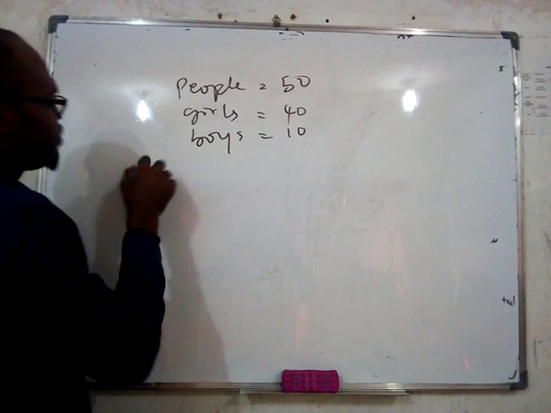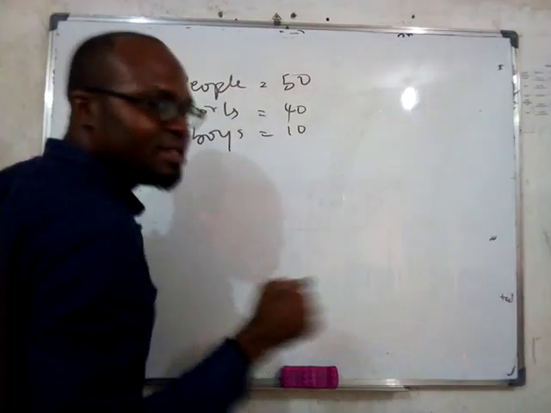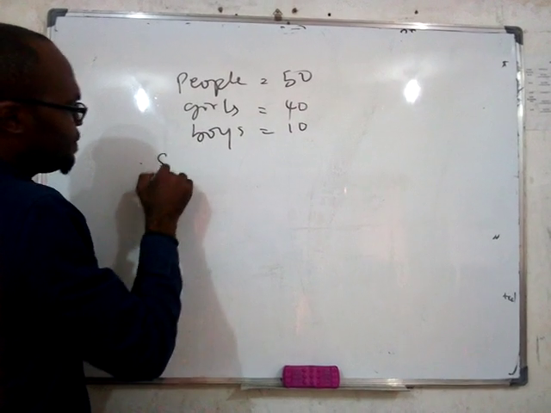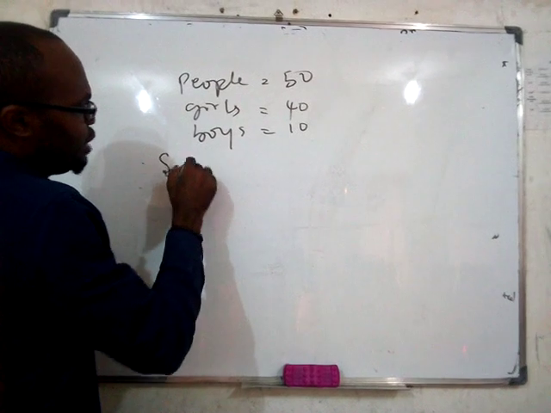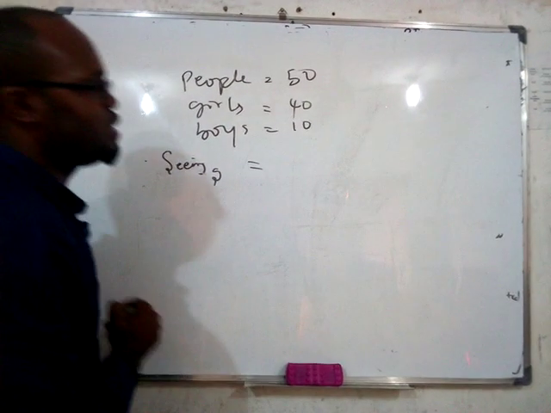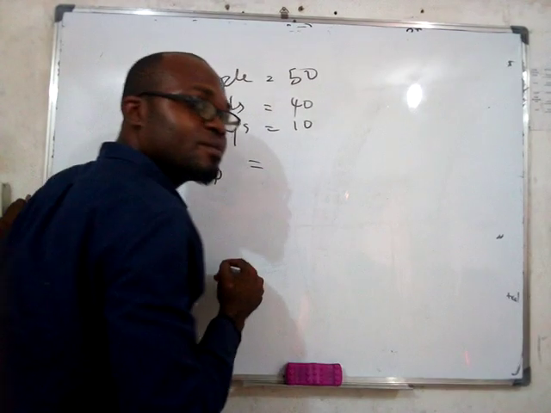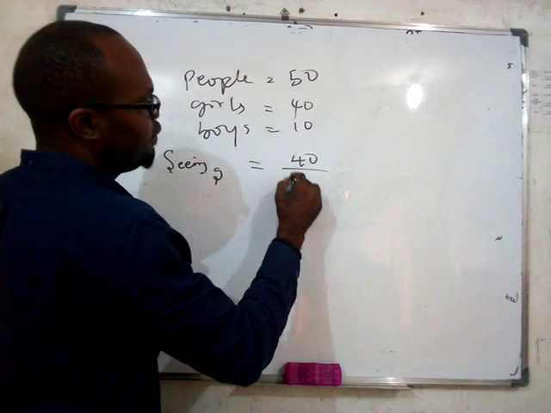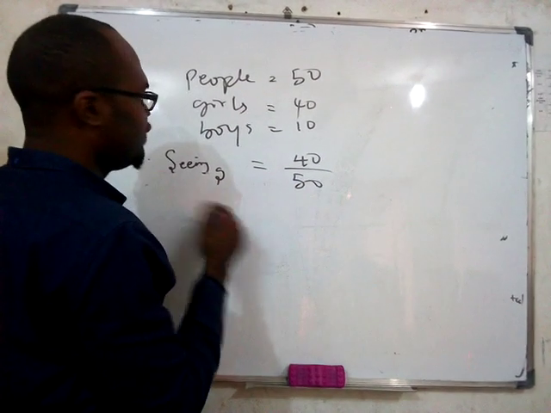Now tell me, what is the probability of me seeing a girl once I enter the class? Who can tell me the probability of me seeing a girl once I enter the class? 40 over 50, is it? Why is it 40 over 50?